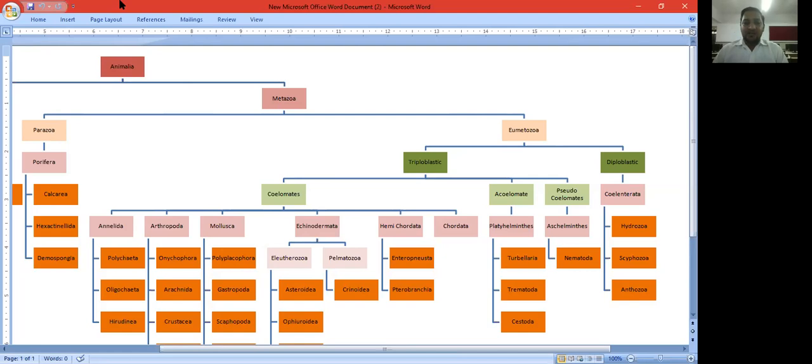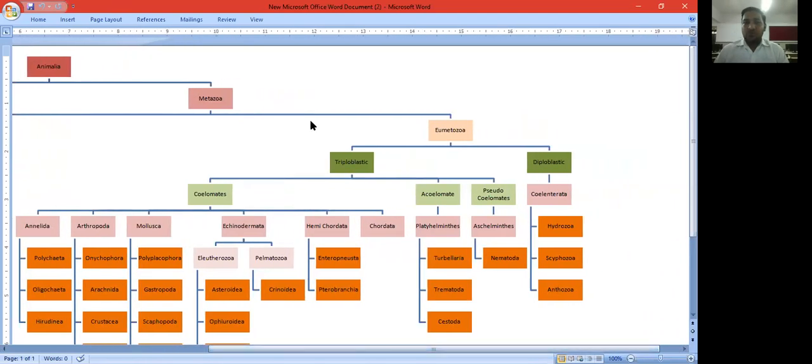Now the second division is Eumetazoa. Eumetazoa are multicellular organisms with the tissue grade of body organization. Eumetazoans have specific types of tissue. Depending on the tissue layers, the division Eumetazoa divides into two subdivisions: subdivision triploblastic and subdivision diploblastic.